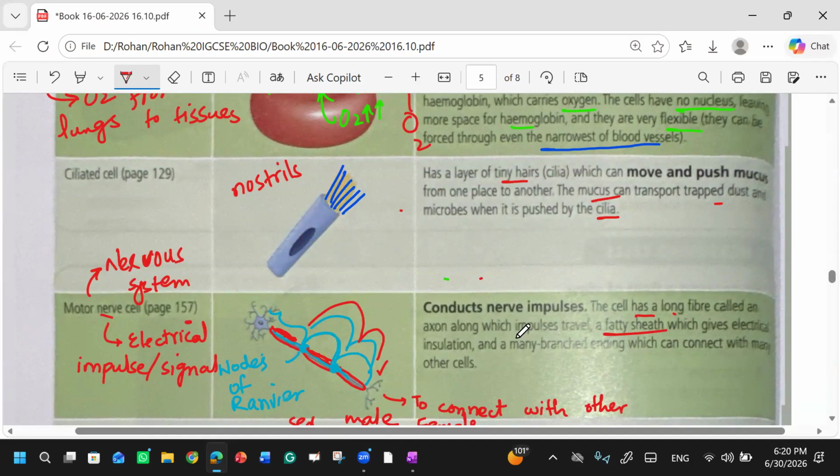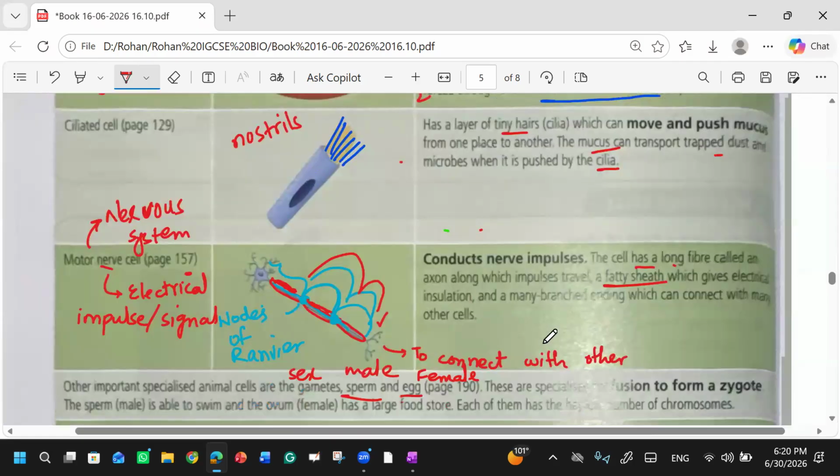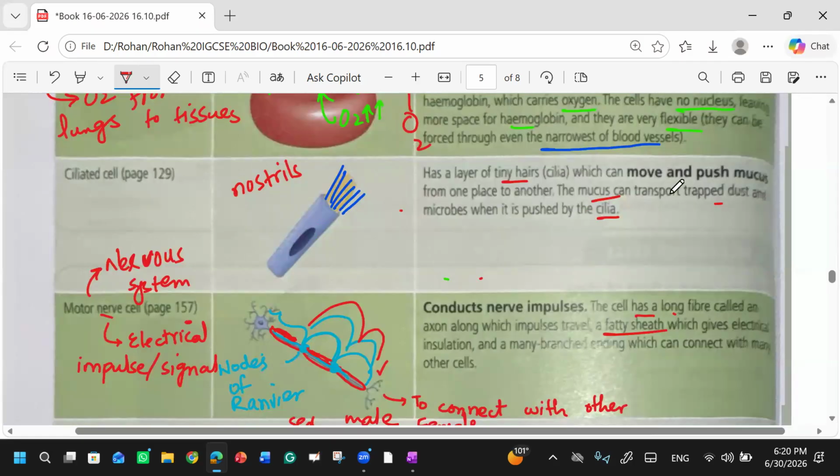They have a layer of tiny hairs which can move and push mucus from one place to another. The mucus can trap dust and microbes when it is pushed by the cilia.